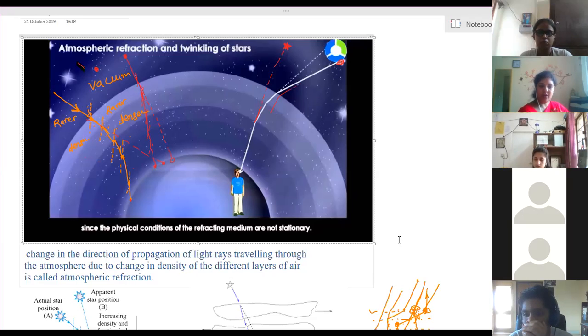So due to that, what happens? The star appears as a one-point size, one single point, because they are very far away. So we are not able to see the full structure of the star. We are able to see only one single point source of the object.